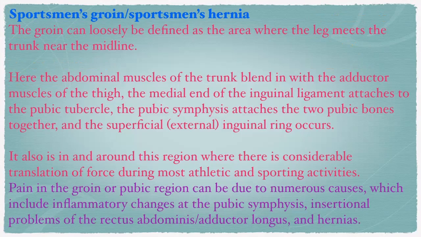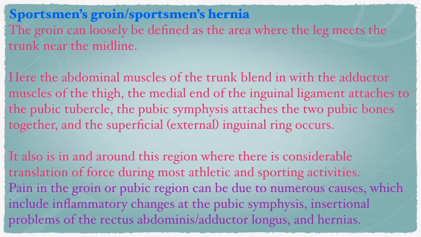Coming to the sportsman's groin. The groin can loosely be defined as the area where the leg meets the trunk near the midline. Here, the abdominal muscles of the trunk blend in with the adductor muscles of the thigh. The medial end of the inguinal ligament attaches to the pubic tubercle. The pubic symphysis attaches the two pubic bones together, and the superficial inguinal ring occurs.